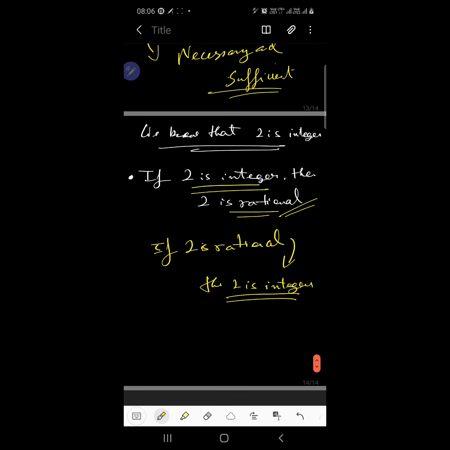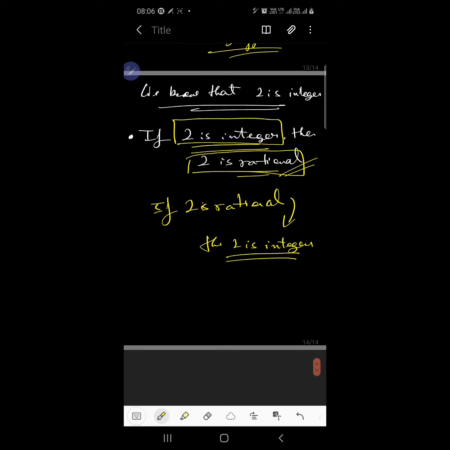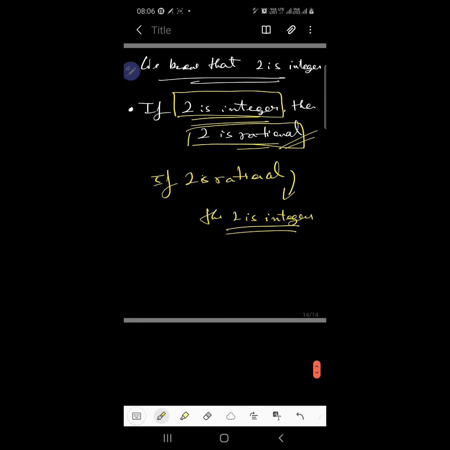Here we need to prove from only one side. We just need to show 2 is an integer, and from there we can say that 2 is rational. This is the main motto of the conditional operator. We just need to prove it from one particular direction, and we are done. We don't need to prove it from the reverse direction.